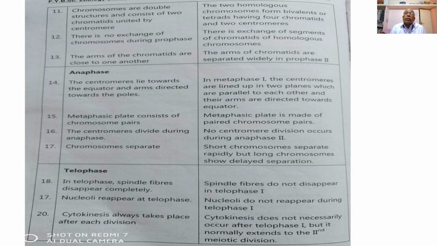Thus today we'll stop here. Now we have completed the entire contents of the syllabus of cell biology up to the process of mitosis and meiosis.